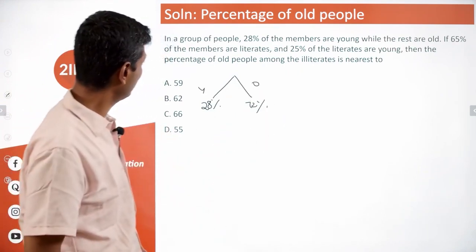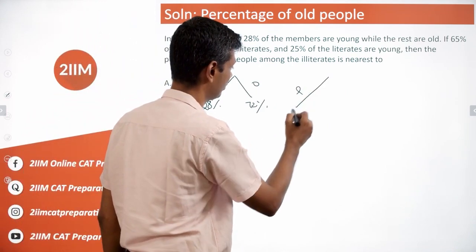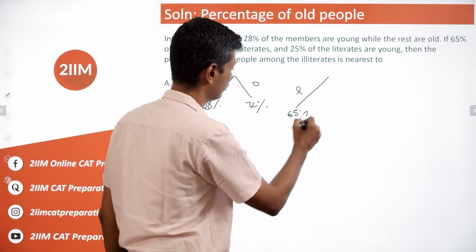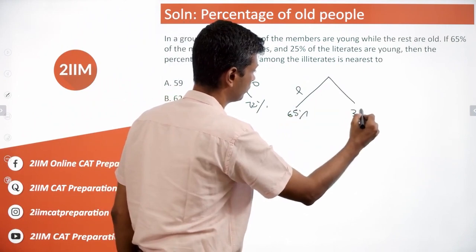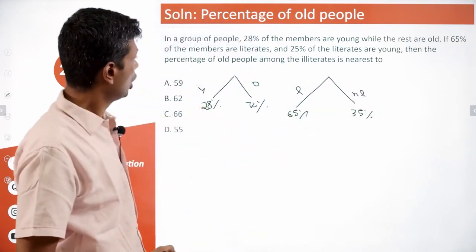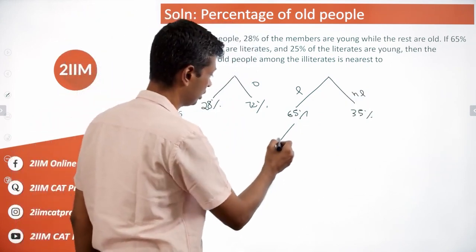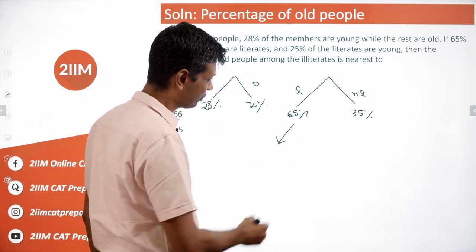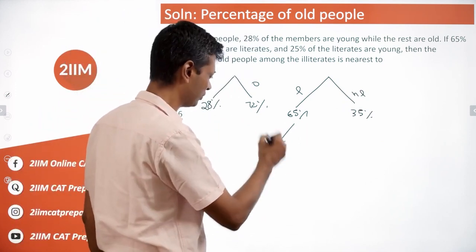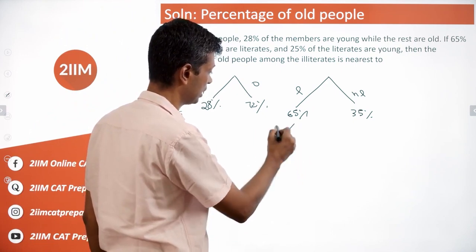The standard template: 65% are literates. So literates 65%, so 35% are not literate. And 25% of the literates are young. So 25% of these are young. 25% of 65, half of 65 is 32.5. Half of that is 16.25% are young.